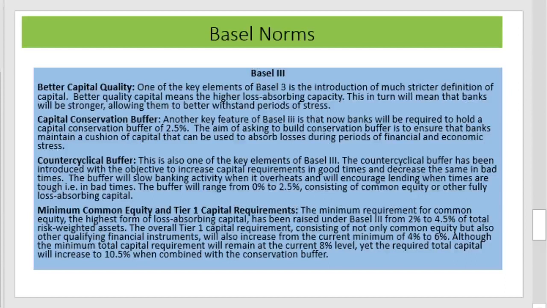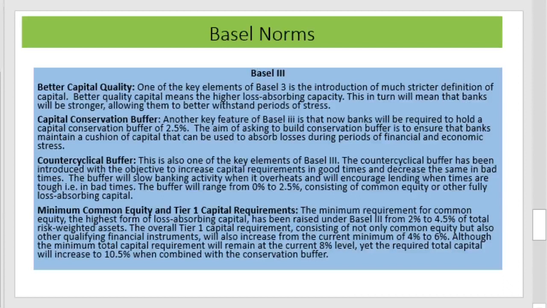Another one is minimum common equity and Tier 1 capital requirements. The minimum requirement for common equity, the highest form of loss absorbing capital, has been raised under Basel III from 2 to 4.5% of total risk weighted assets. The overall Tier 1 capital requirement, consisting of not only common equity but also other qualifying financial instruments, will also increase from the current 4 to 6%. That is, the minimum common equity requirement goes from 2 to 4.5, and Tier 1 capital from 4 to 6%.